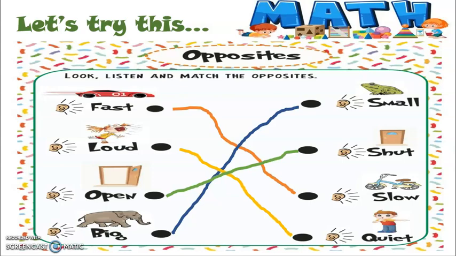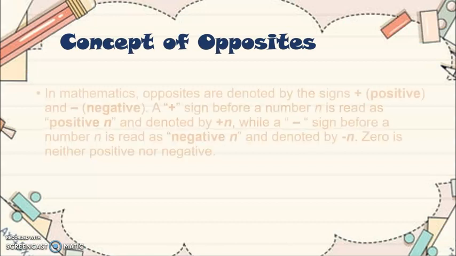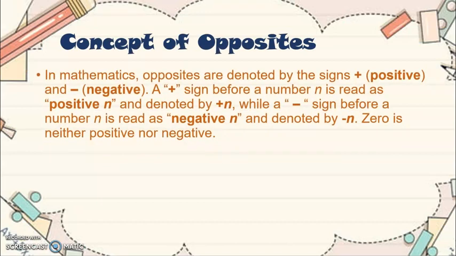So this is what we are going to discuss now: the concept of opposites. So what is the concept of opposites? In mathematics, opposites are denoted by the plus or minus signs. When it comes to sign, plus is read as positive, and minus as negative.